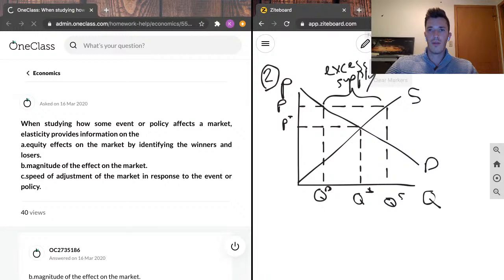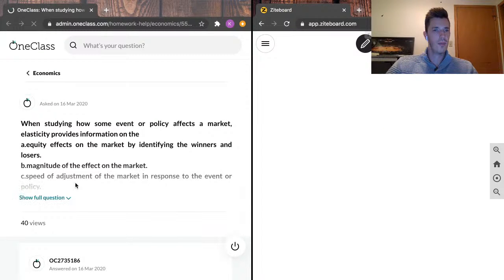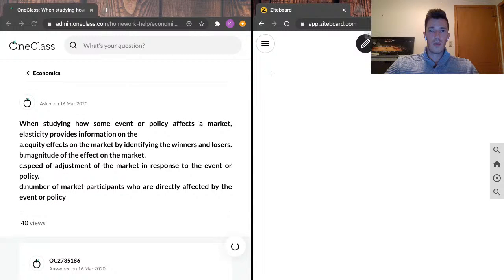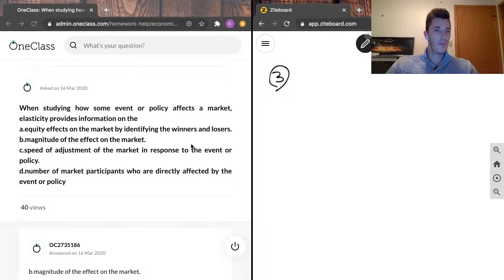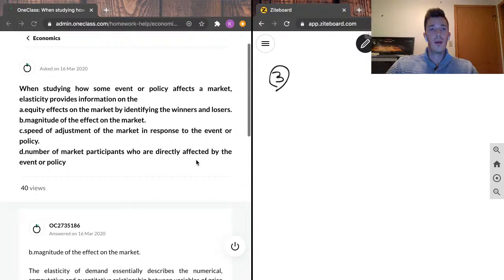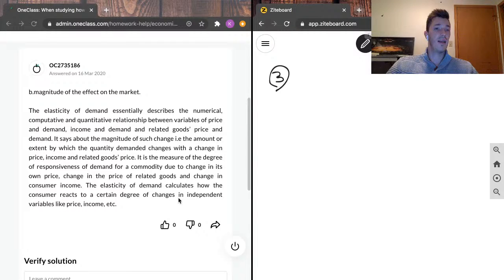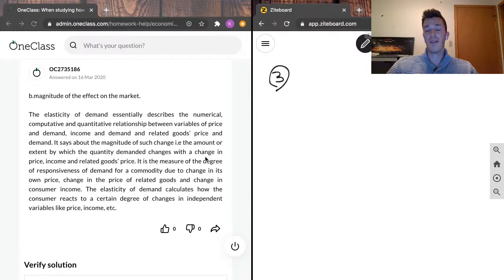3. And question 3 reads, when studying how some event or policy affects a market, elasticity provides information on the A, equity effects in the market by identifying the winners and losers, B, magnitude of the effect on the market, C, the speed of adjustment of the market in response to the event or policy, D, participants who are directly affected by the event or policy. And what our junior tutor has written here is that the answer is B, magnitude of the effect on the market, and that is correct.